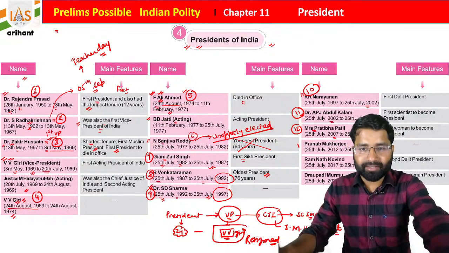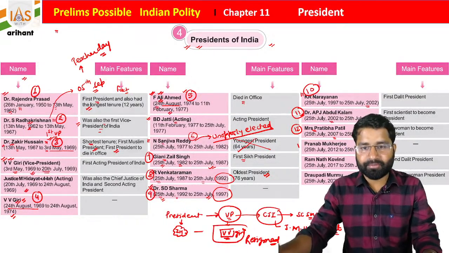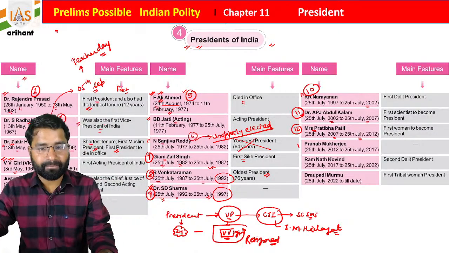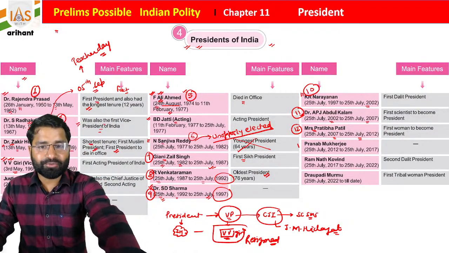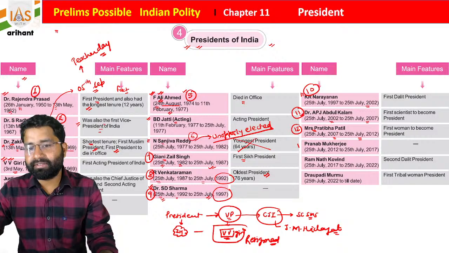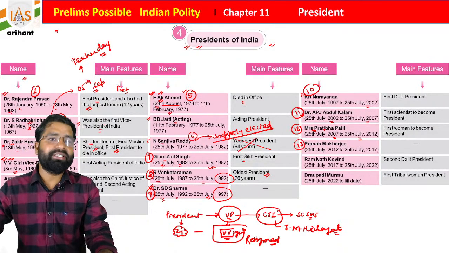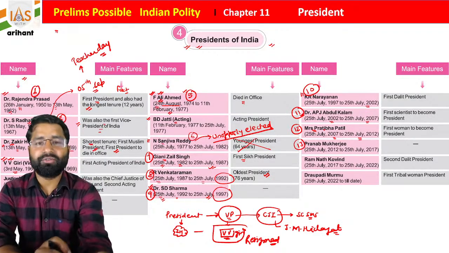Okay, let's arrange it. I hope you can see here, students, basically Pratibha Devi Singh Patil. We are discussing Pranab Mukherjee. Pranab Mukherjee was a person who is